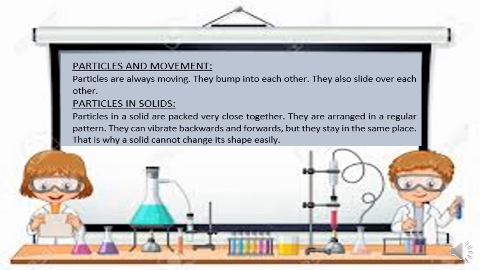These particles are not stable at one place, but they move. In solids, their movement is very restricted, but in liquids, their movement is faster than the solid state, and in gases they have the fastest movement.